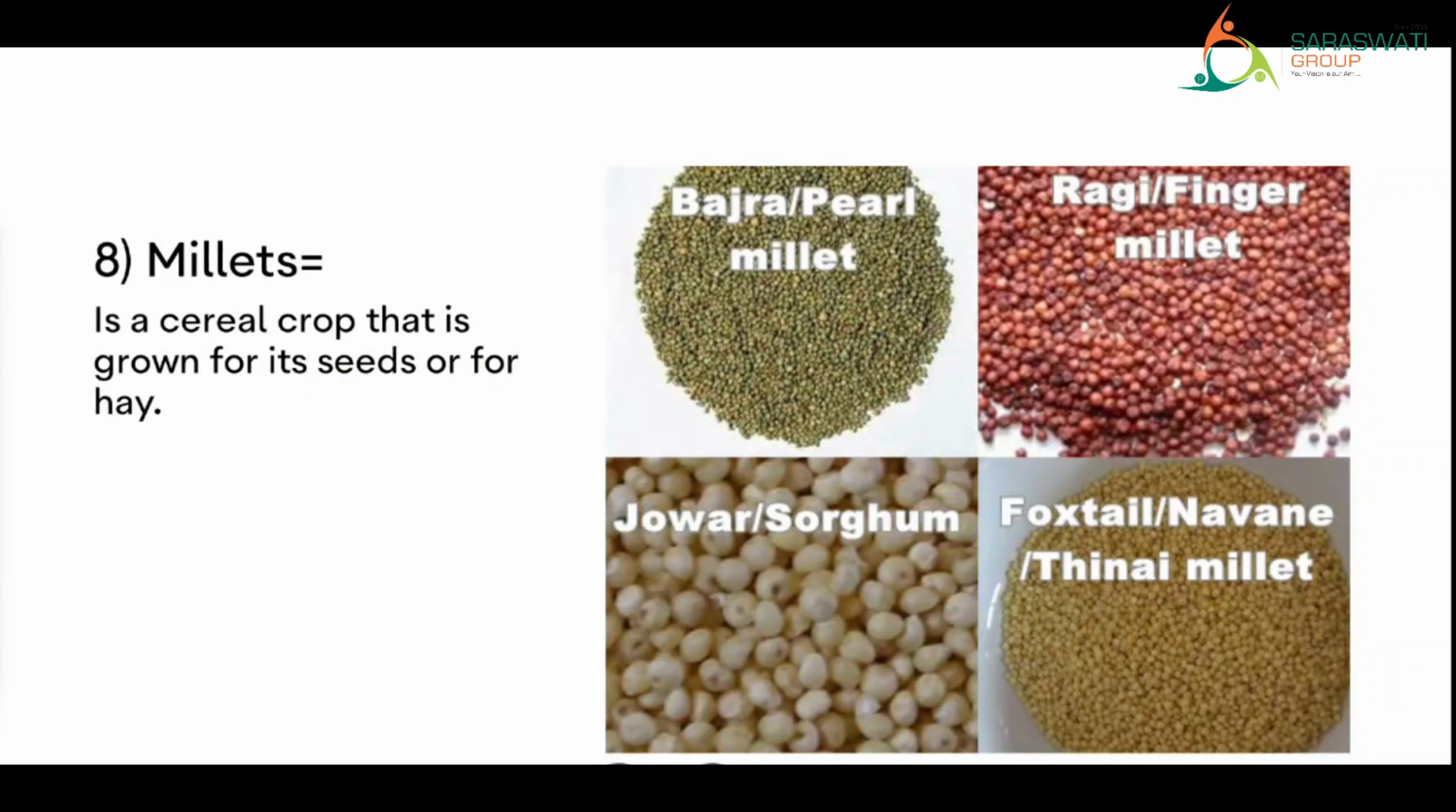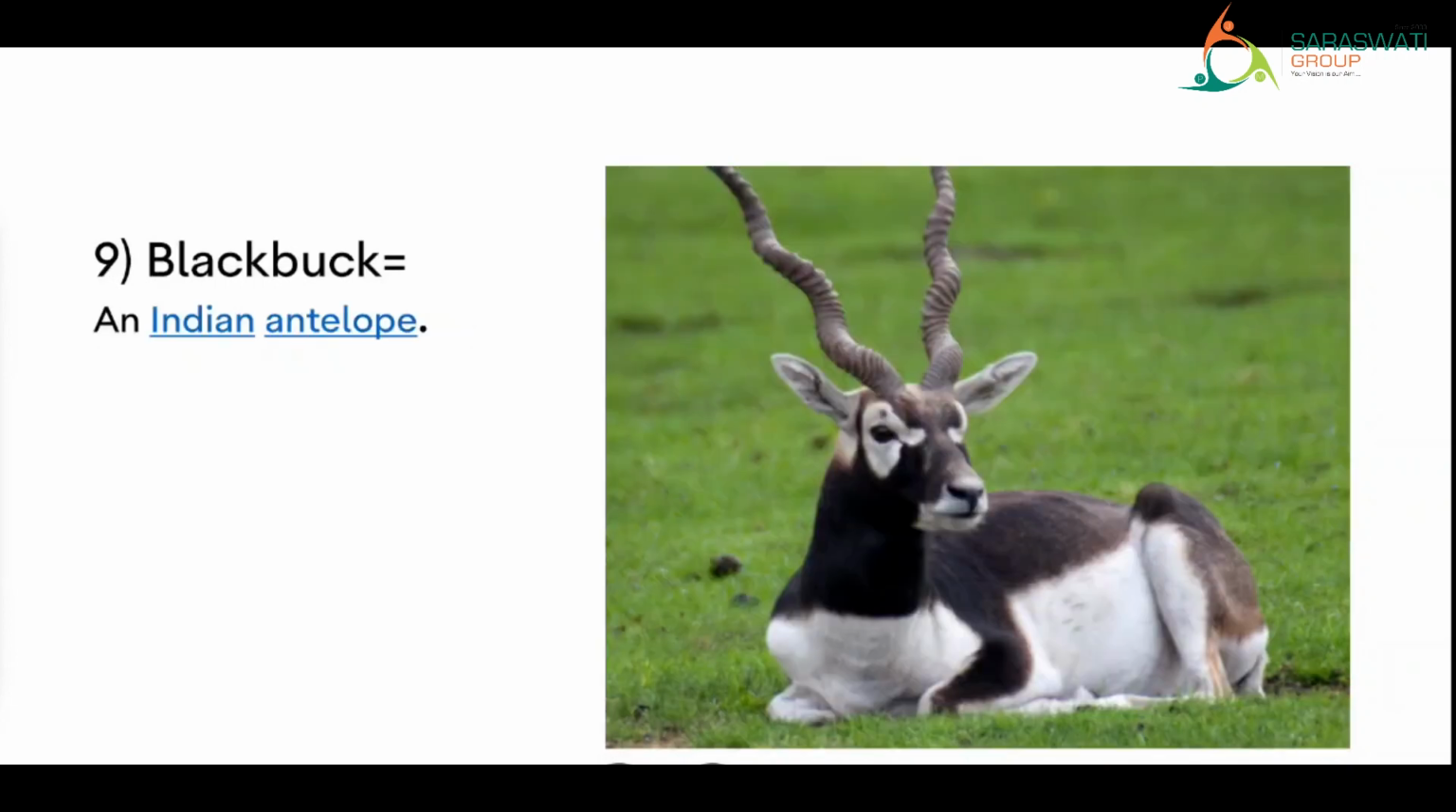Next, black buck. It is an Indian antelope. See, I have shared a picture of black buck. It looks black in color and towards the down it has white color. It has two horns. It is called a black buck. What is it? Black buck.